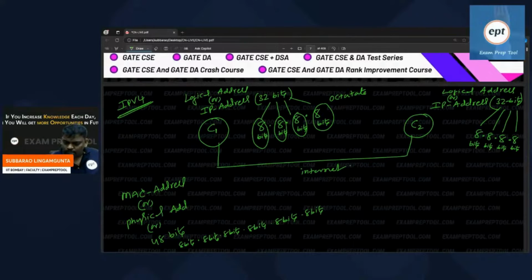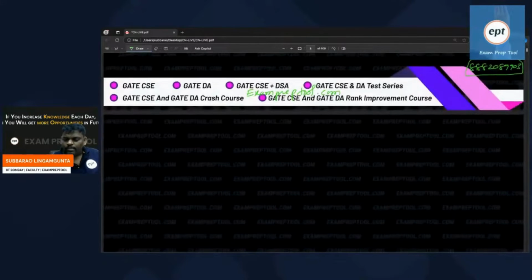Now let's see this. Everyone listen. An IP address contains 32 bits. Can you say how many total IP addresses are possible? I think 2 power 32 IP addresses.